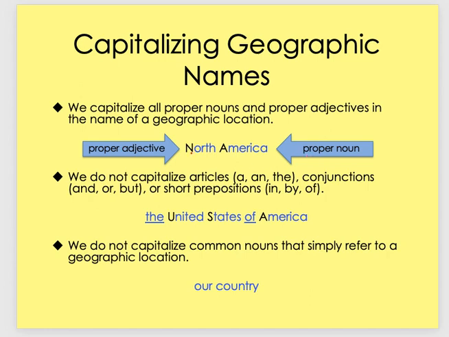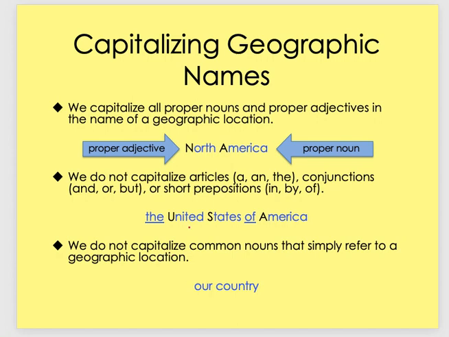So, for example, North America, they're both capitalized. North is part of the title, part of its name, I should say. So A for America is capitalized, and I see children, they don't remember this part, North America. So sometimes a name of a place or any geographic location, a river, a city, it might have two parts, and you have to think of that.